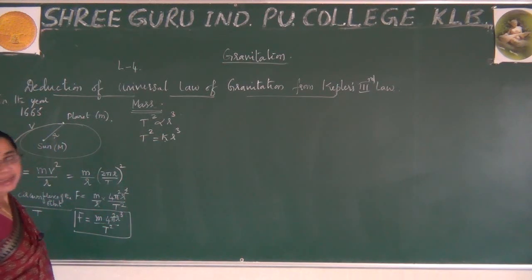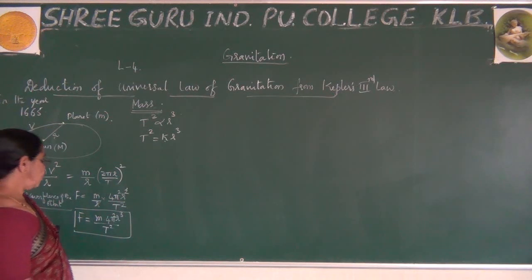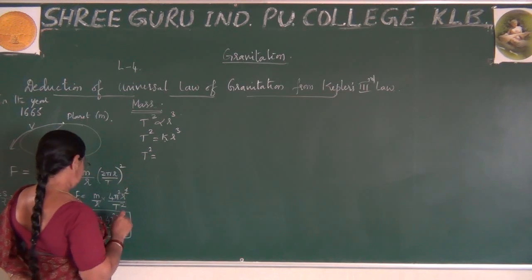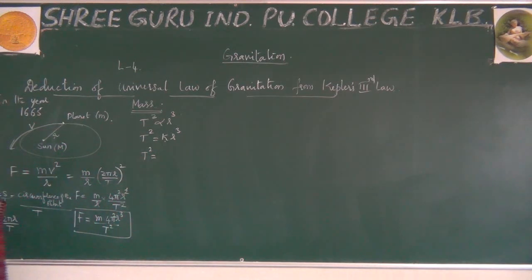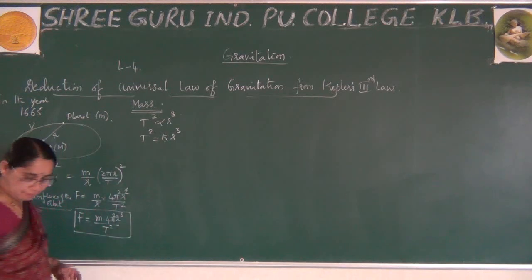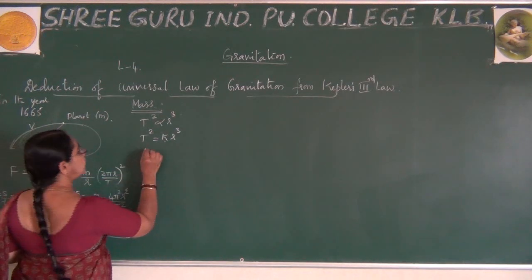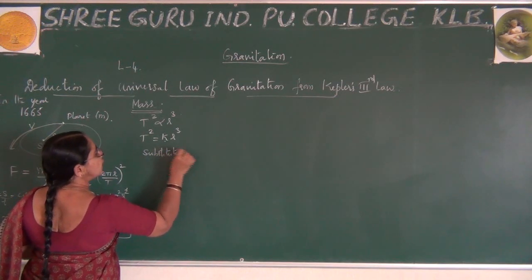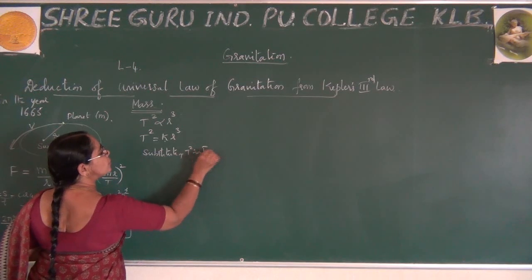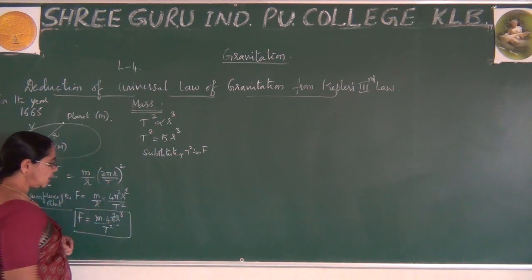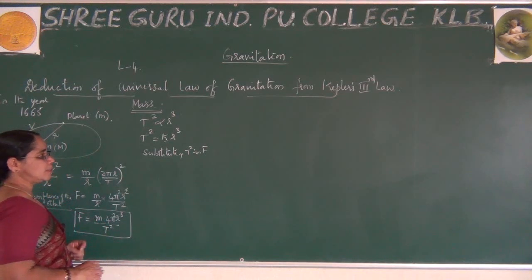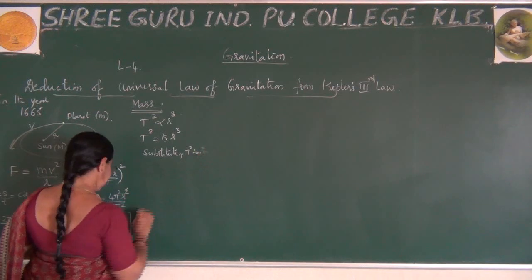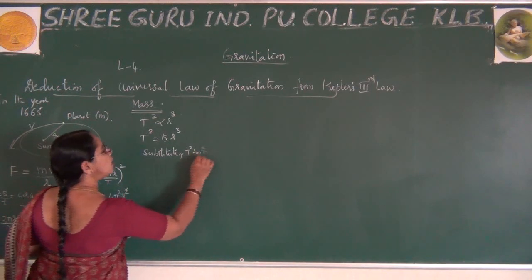Therefore, I substitute T square in F. This is the expression we had here; let me call it equation 1, for your convenience.